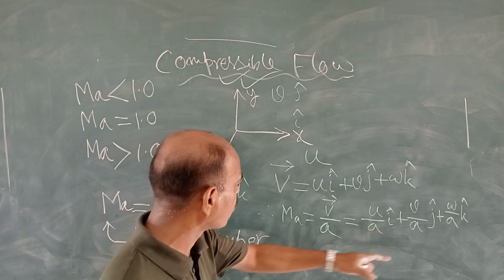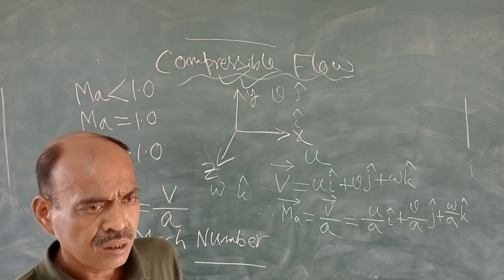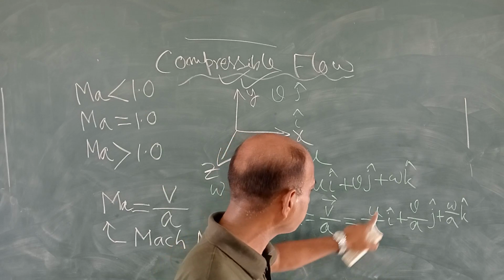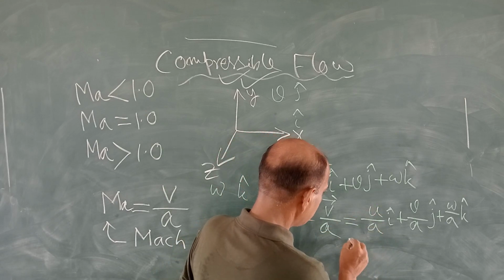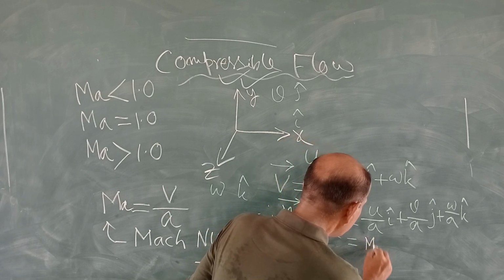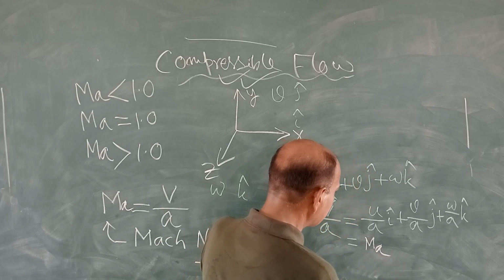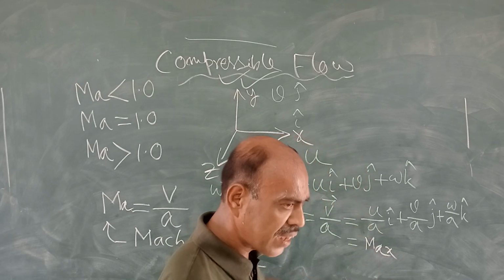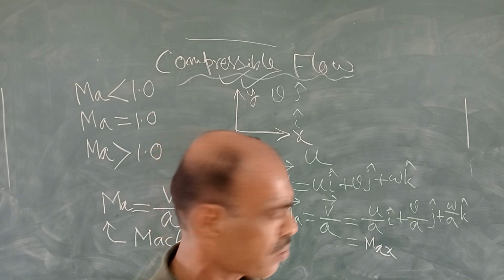So the Mach number can be written this way. It is a vector, so we put a vector sign over the Mach number. So this can also be written another way. u by A, you write this as M-A-x, meaning Mach number along the x direction.